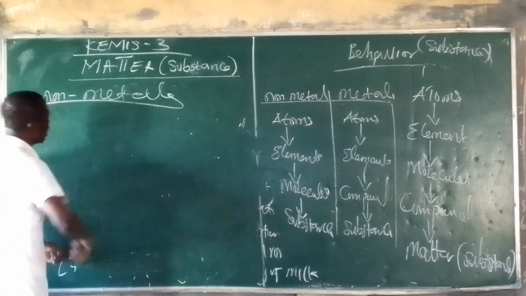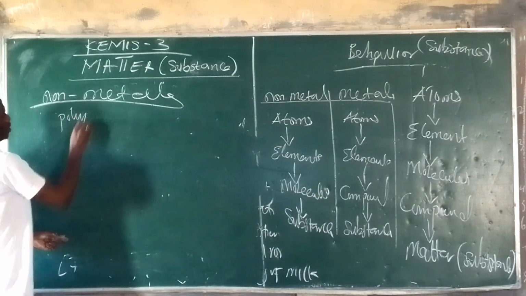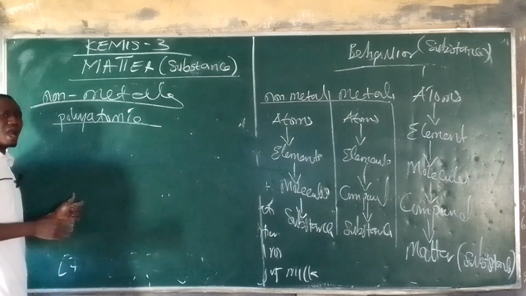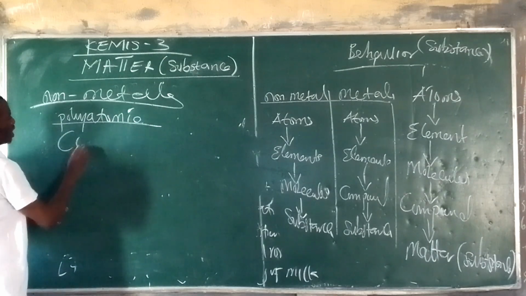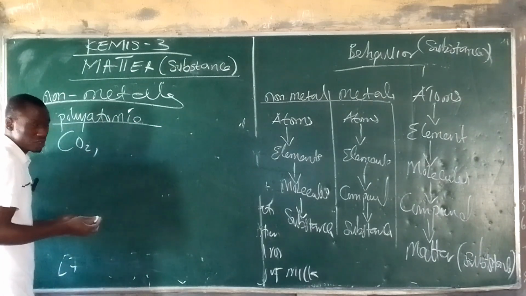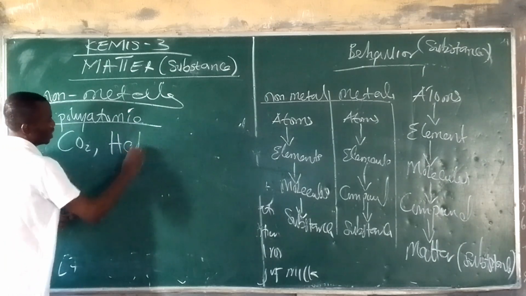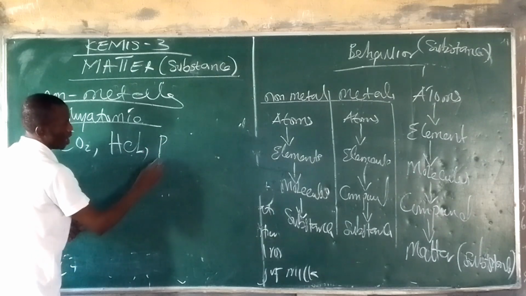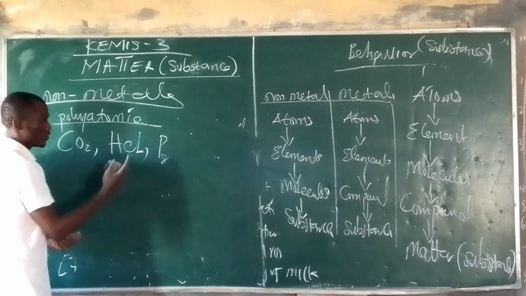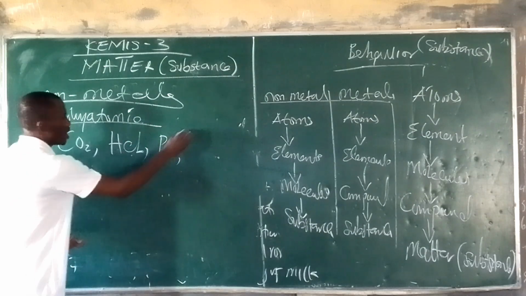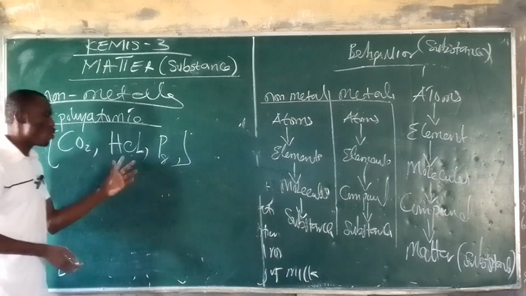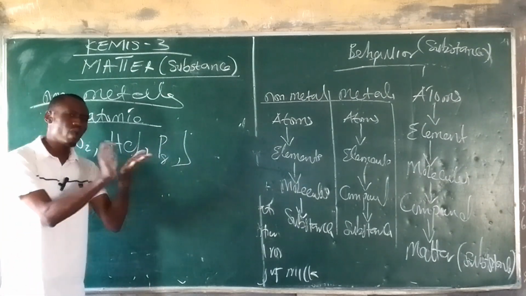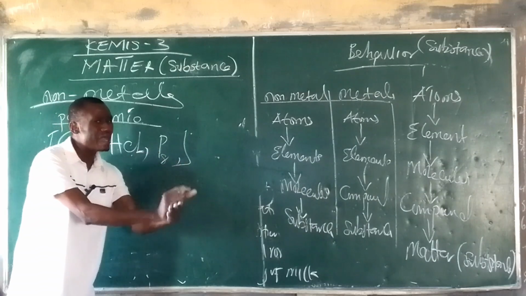Now, if you look at the polyatomic ones, carbon dioxide is a polyatomic molecule. HCl is a polyatomic molecule, and then we have other ones like P4, that is phosphorus, and so on and so forth. Alright, now I will only pick one of these, and then I'll write out the Lewis structure, or the way in which the atoms of elements combine together.